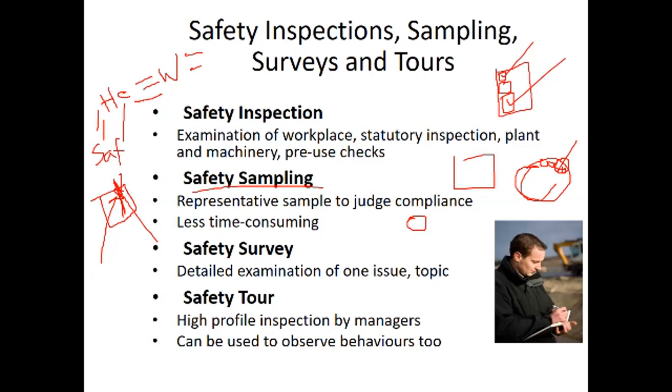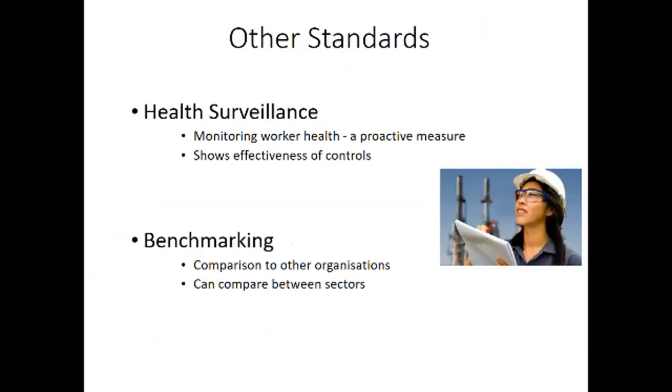It can also be used to observe behaviors, because these manager level people also check or inspect the behavior of the people. Therefore this is one of the safety tours. The first one is safety inspection, second is safety sampling, third is safety survey, fourth is safety tour. Next one is other standards.